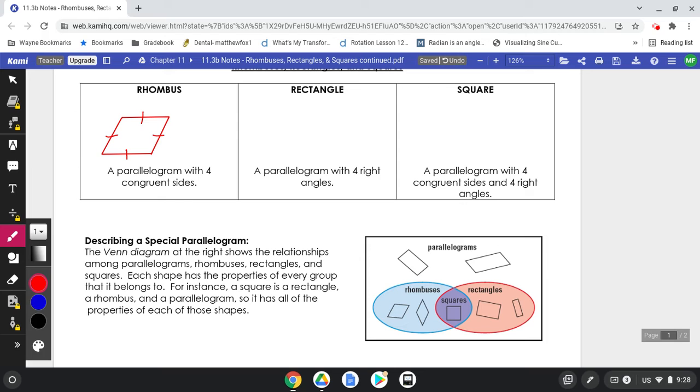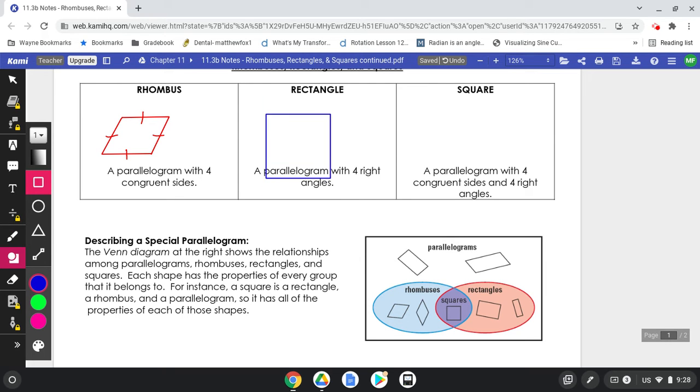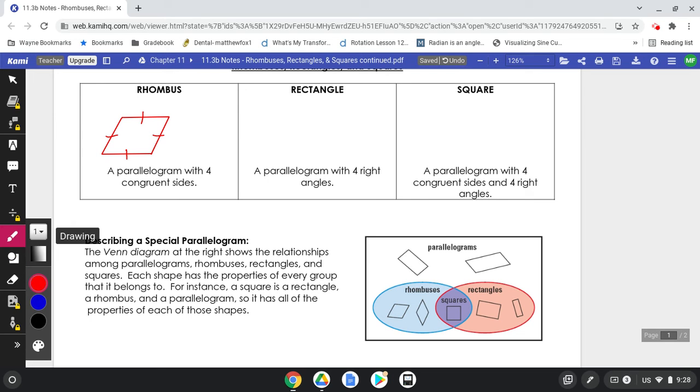Okay. Now a rectangle. This is going to, whoops, that's not a, well, that is a rectangle. That's a square though as well. So let's see. A rectangle is when all 4 angles are right angles. So right angle, right angle, right angle, and right angle.